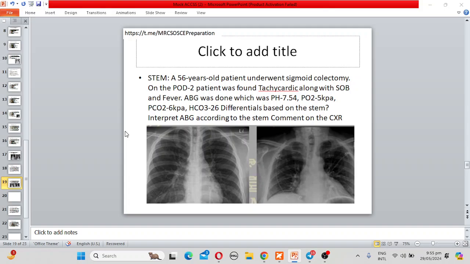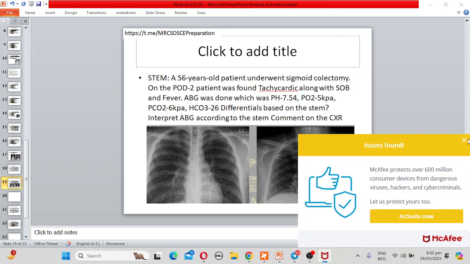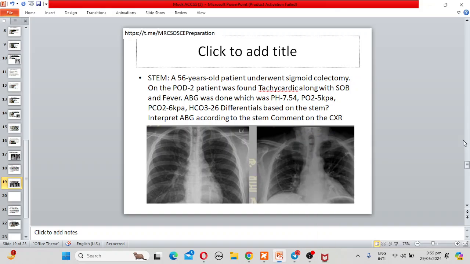As the patient has recently undergone a major surgery and is only on postoperative day 2, and he has signs of tachycardia and shortness of breath, and also his ABG shows respiratory alkalosis, which points toward pulmonary embolism. The patient is postoperative, so there will be prolonged immobility and increased risk of DVT due to Virchow's triad.